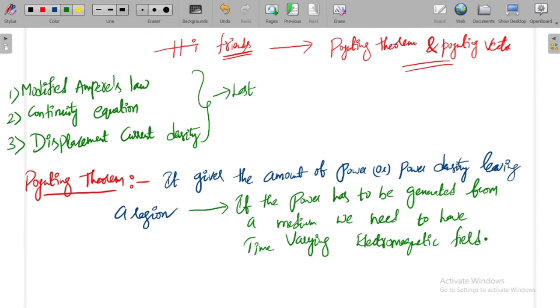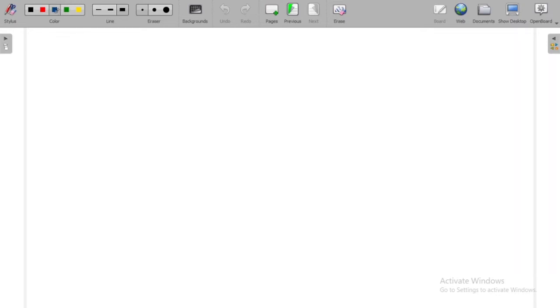So how can I get the time varying electromagnetic field? We need to take the equations of time varying fields.